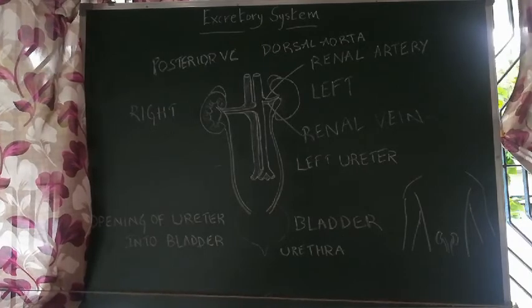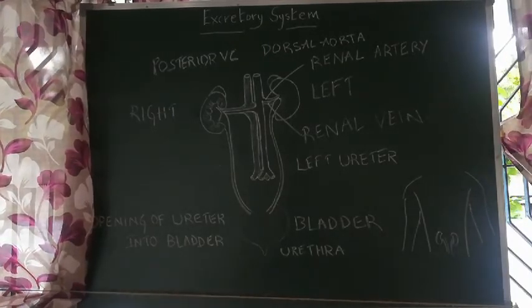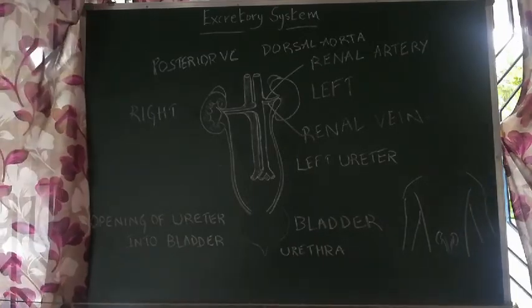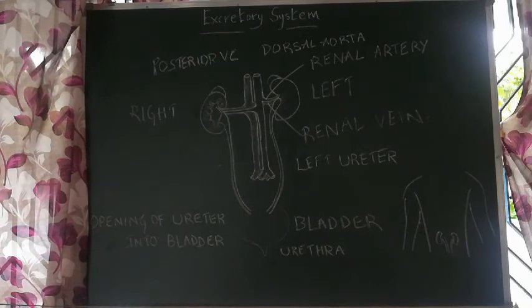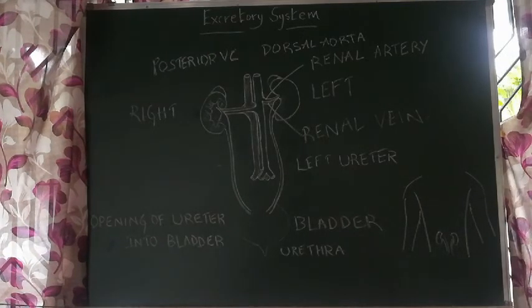Right side. Stomach on the left side and liver on the right side. So to give some space to accommodate our liver, the right kidney is present a little lower.